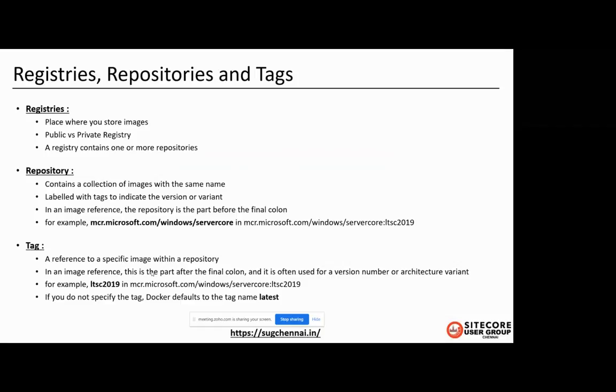With the help of this version control, you can roll back easily to version 1, simply by changing the image reference. So that's all about registry, repository, and tags. So as I told, a container is an instance of an image. It consists of the content of the Docker image and an execution environment.